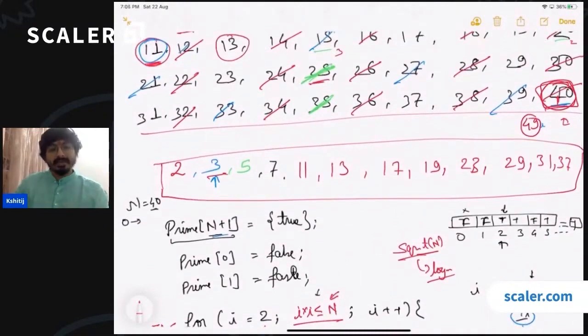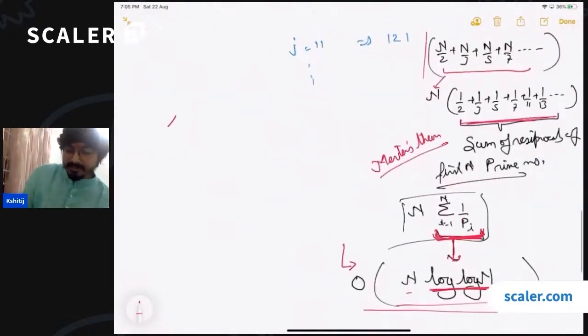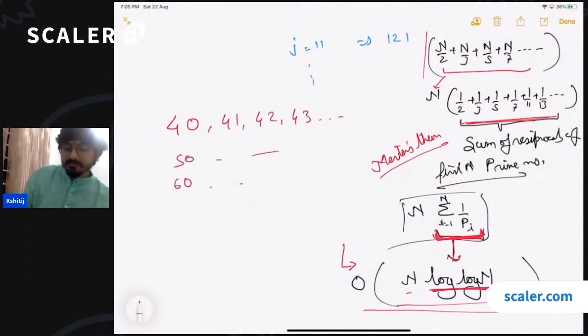If you are starting from any random number, this algorithm is never going to work, right? Because you have to make sure that all the composite numbers are cut. So let's say you are trying to find the numbers in the range from 40 to 100. You have these numbers, and now if you start cutting from 40, you're trying to cut the multiples of 40. This is not what Sieve is suggesting.